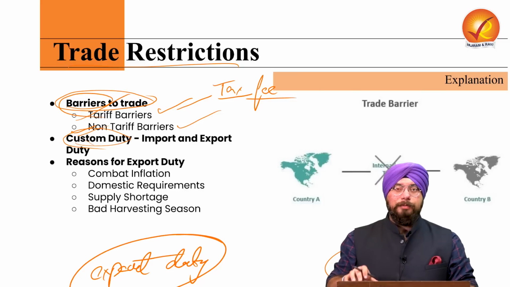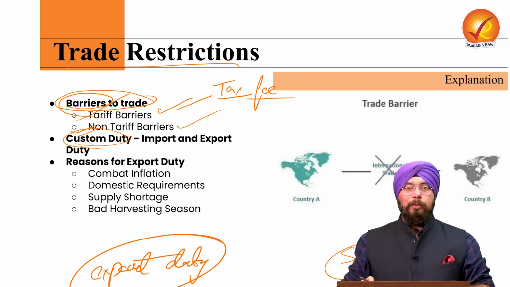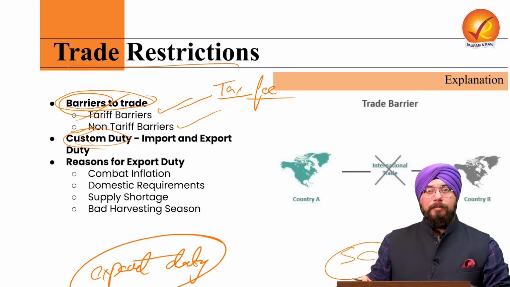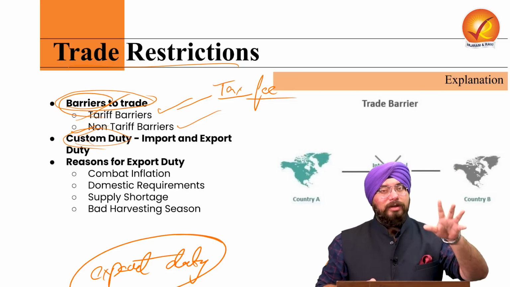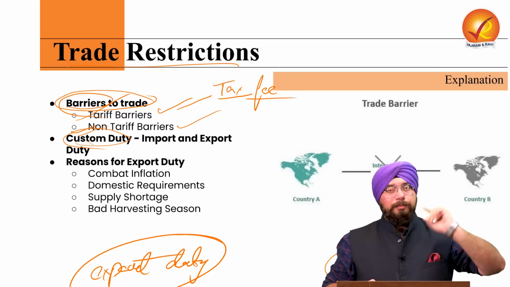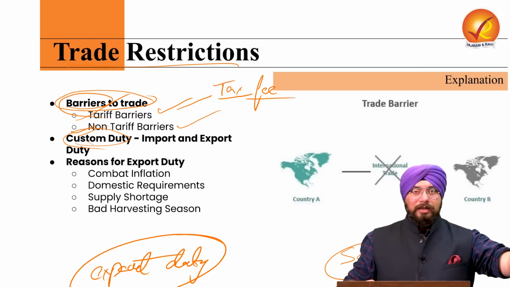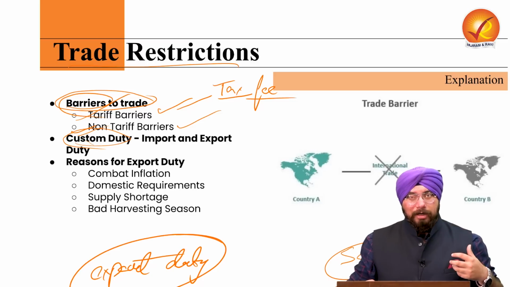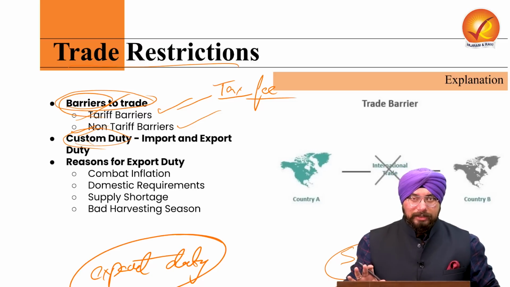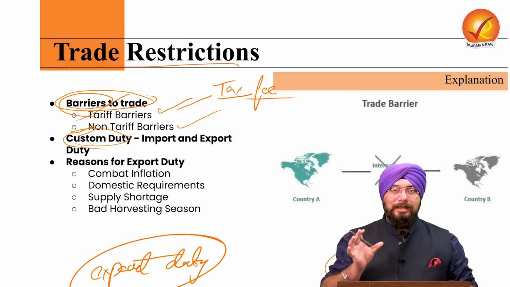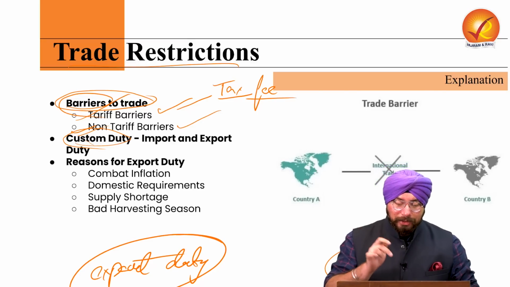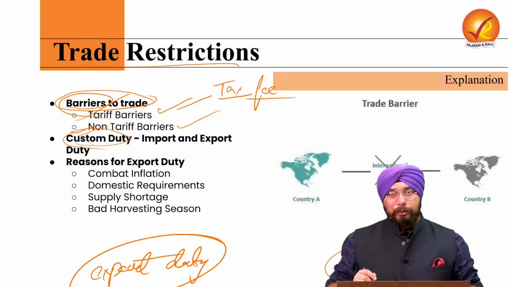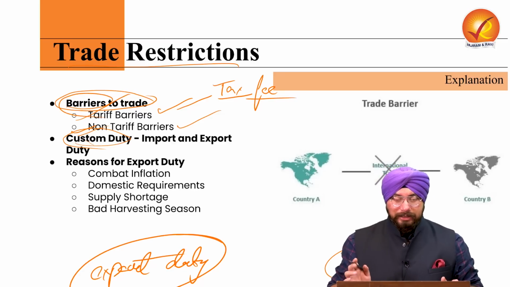Now, naturally, what we have heard is that government wants to promote our exports, right? Government wants export promotion. So why will they impose a duty on our exports? Because when the government imposes a particular tax, the exports would become expensive and other countries will not be demanding our products, right? Naturally, that is what is going to happen. Then why does the government feel a necessity to impose export duty on certain products? Let us see the reasons.